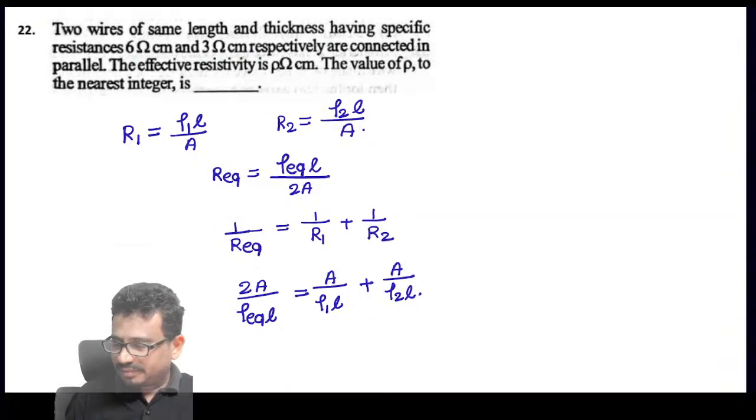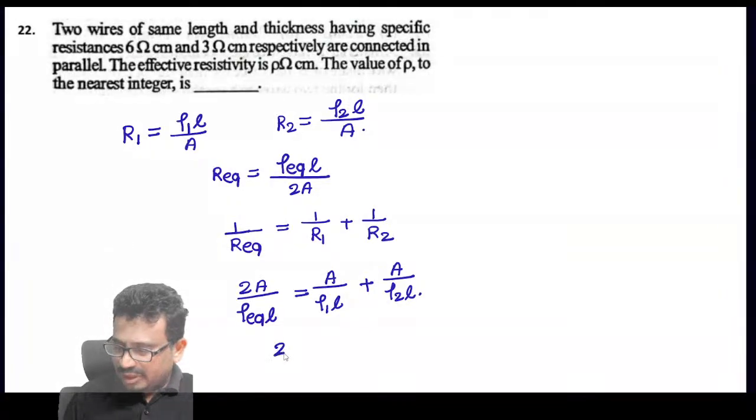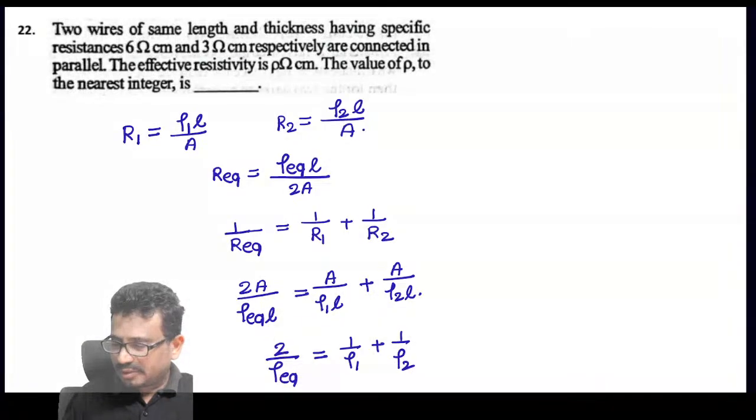Now simplify. A will get cancelled, L also will get cancelled. So we get 2 by rho equivalent equal to 1 by rho 1 plus 1 by rho 2.